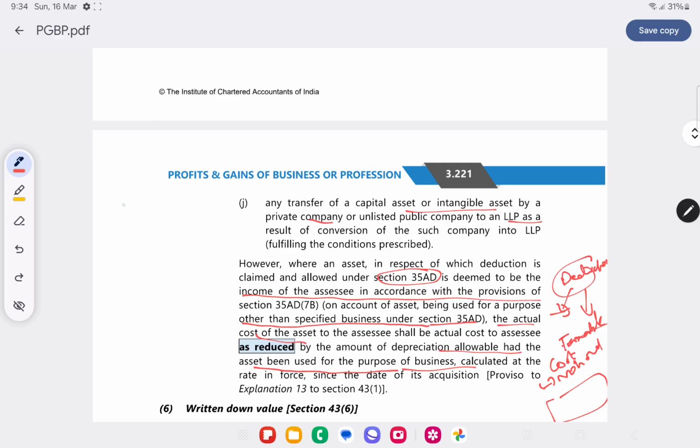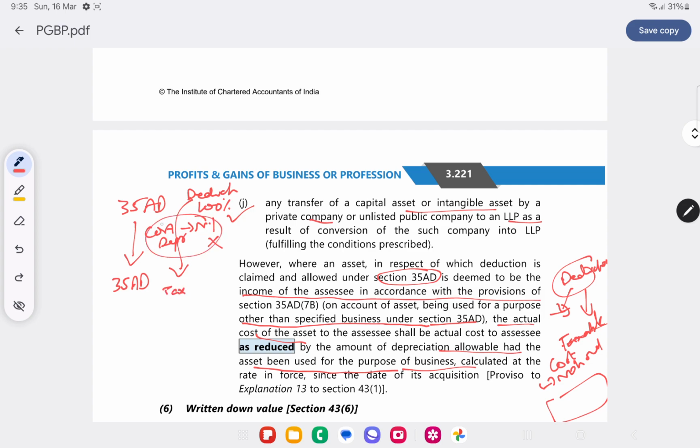See, first I have taken 35AD and allowed as deduction the entire 100%. My cost of acquisition was nil, so I didn't claim any depreciation. Whatever depreciation I have foregone, I have foregone, but I got the benefit of 100% deduction. Now I have not used it for the specified purpose of 35AD. Now this deduction will be charged to tax, right?